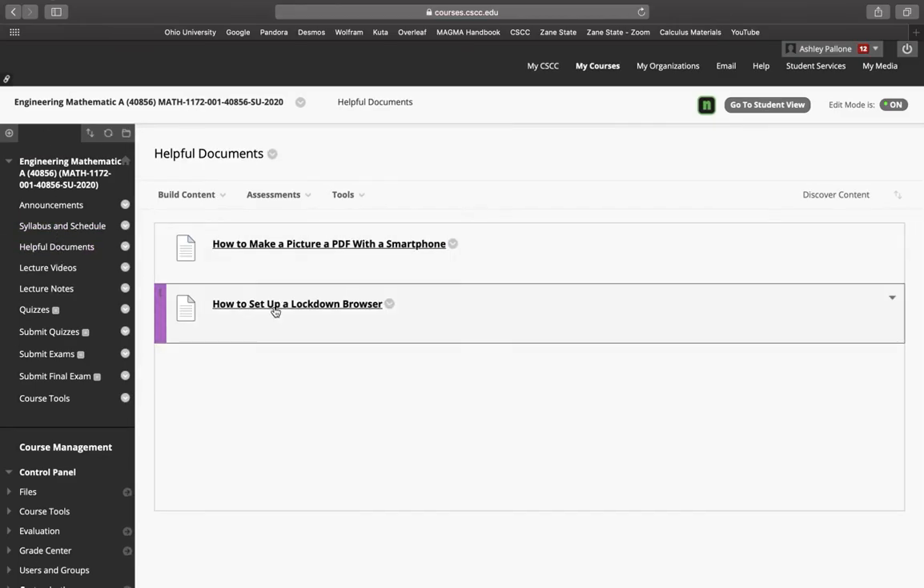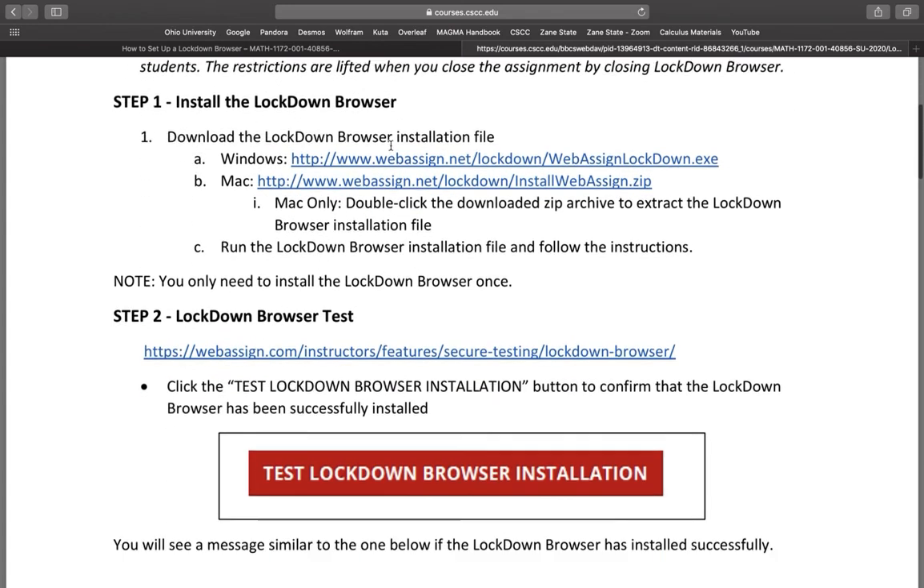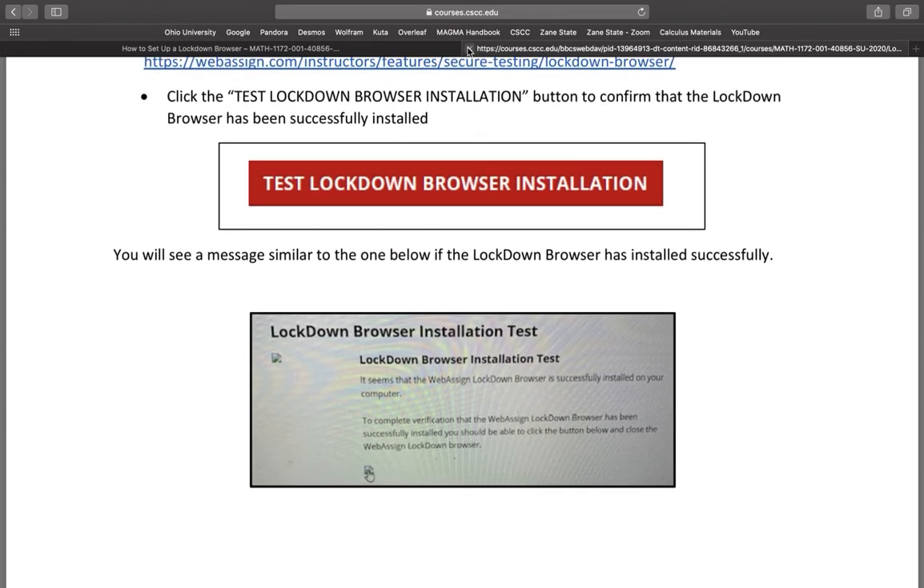Also here under helpful documents is how to set up a lockdown browser. Right, so again, when we start doing our exams, you'll have to go through all these steps to set up a lockdown browser.